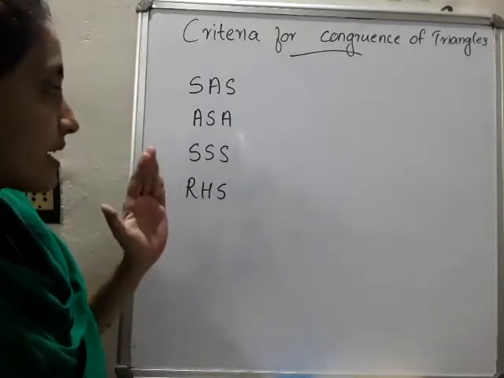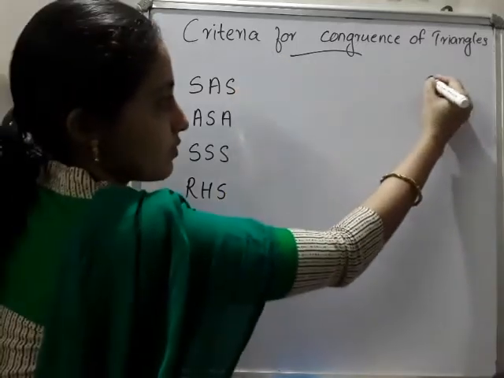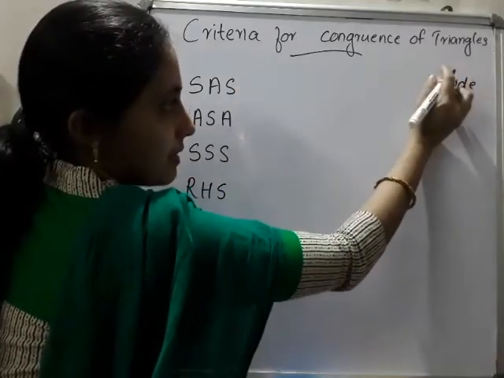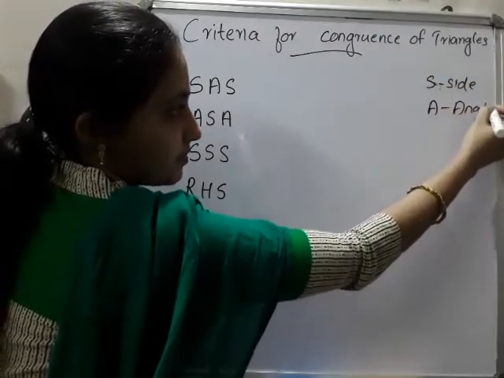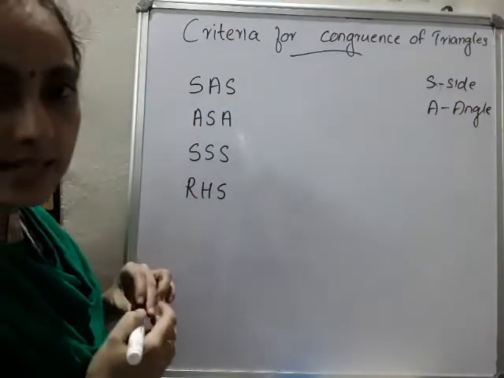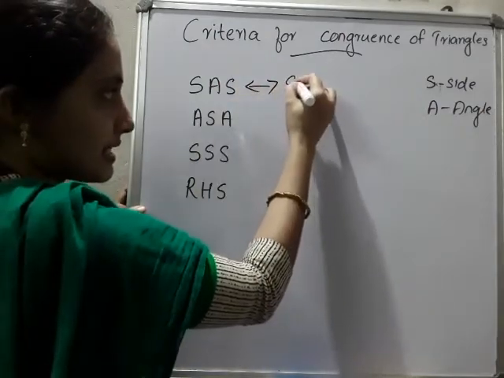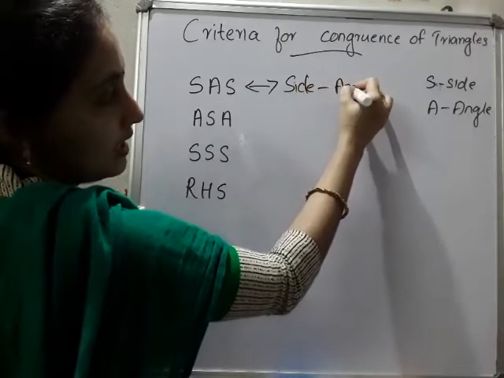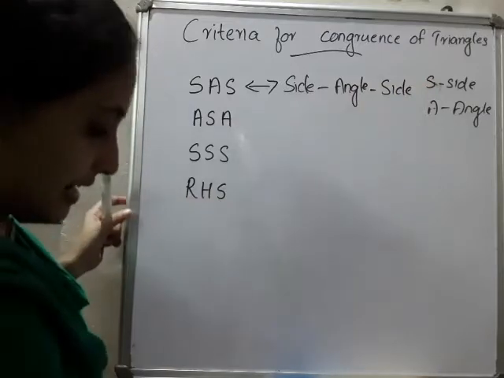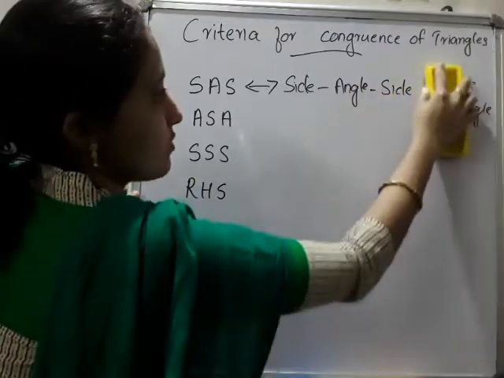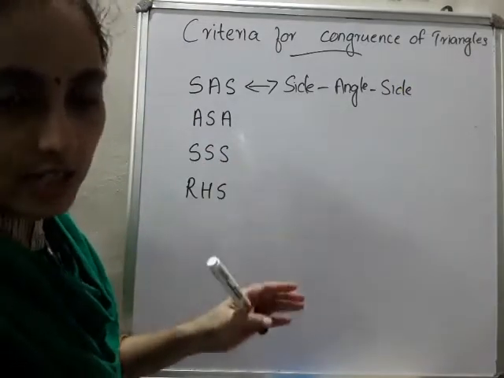So what do they represent? What is S? What is A? S represents side, and A represents angle. And the first one is SAS. SAS means side, angle, side. Okay, first you have to go through the abbreviations, then we will explain each and every one.